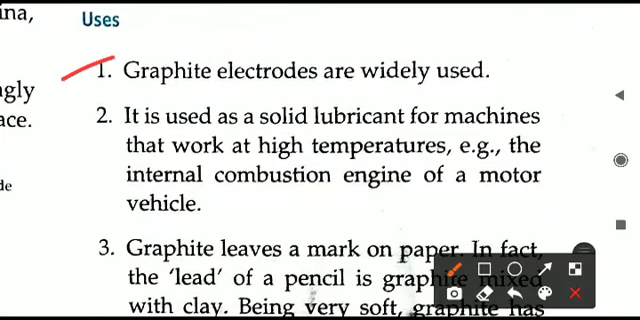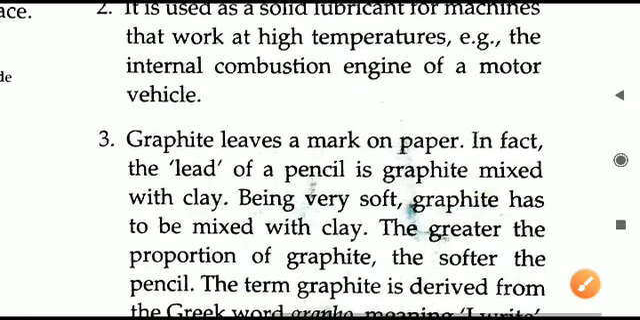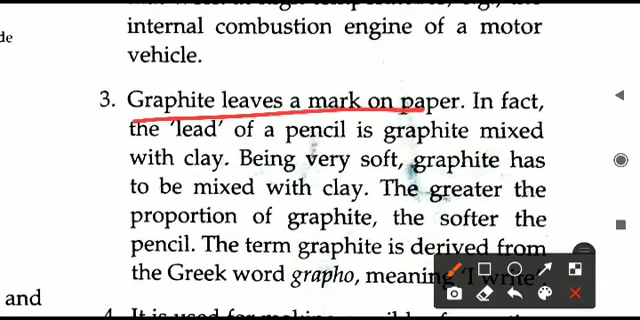Now we'll move to the uses. Graphite electrodes are used very much in the electrolysis process. Second, it is a solid lubricant for machine parts, in the engines, especially in motor vehicles. Graphite lubricant is added. That is also called engine oil. It contains graphite. Next, it leaves a mark on paper. Whenever graphite is used on paper, it will leave a mark. That is why the lead of the pencil is graphite mixed with clay.